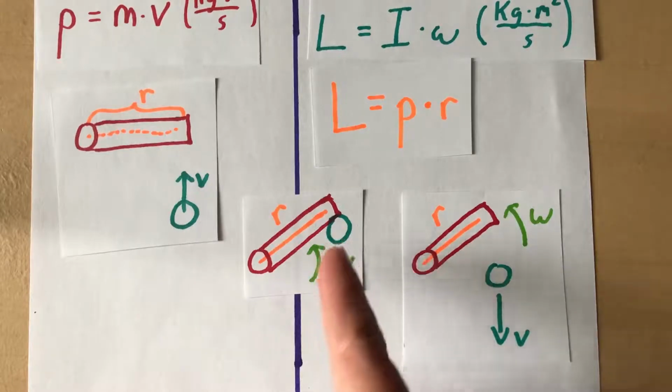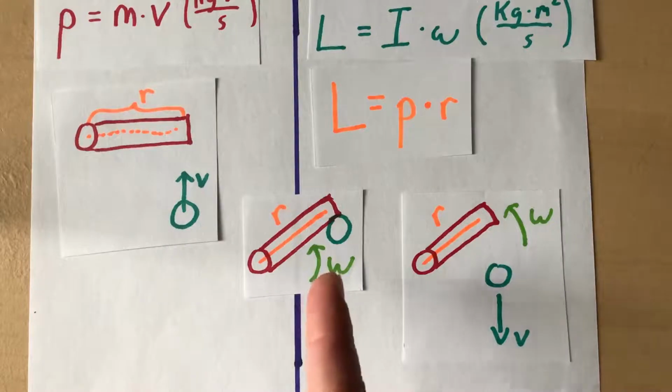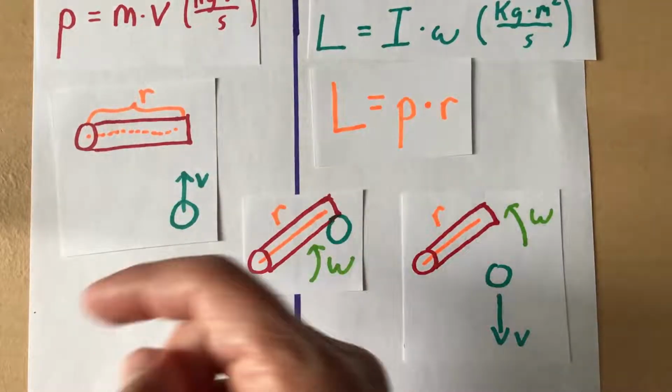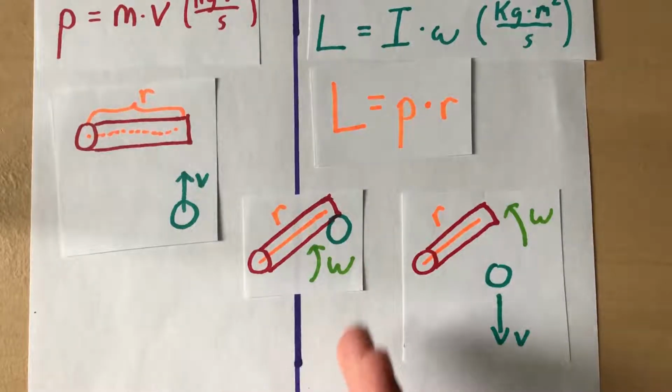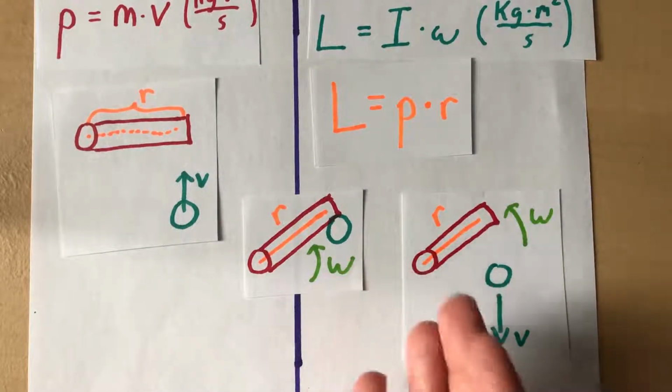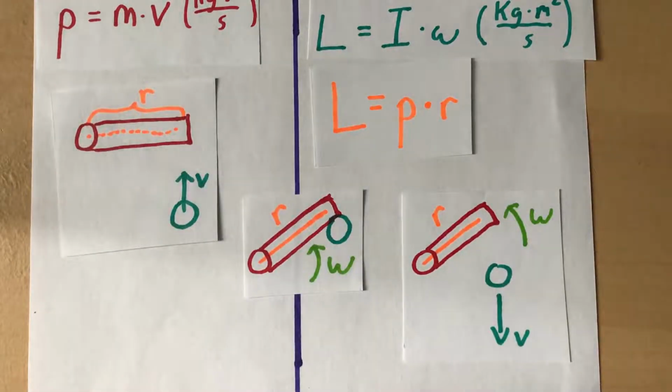So it's got some angular momentum. The total angular momentum of the system can't change. So if the ball still got some in the original way, that's less available for the door there. Then if the ball just stopped, imagine the ball just came to a dead stop when it hit the door and the door started to spin. Then the door would pick up all the angular momentum of the ball and it would spin faster.